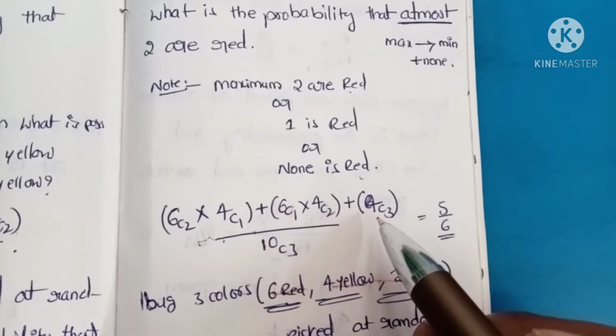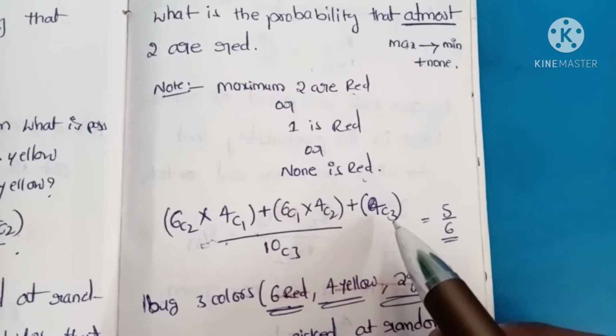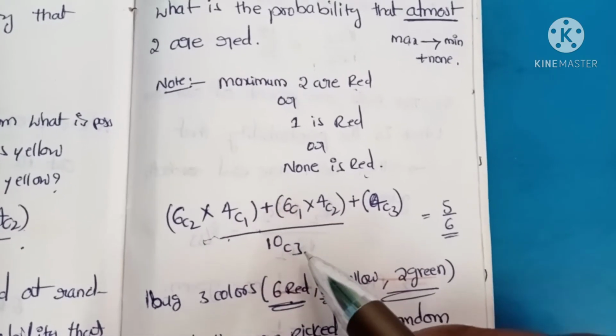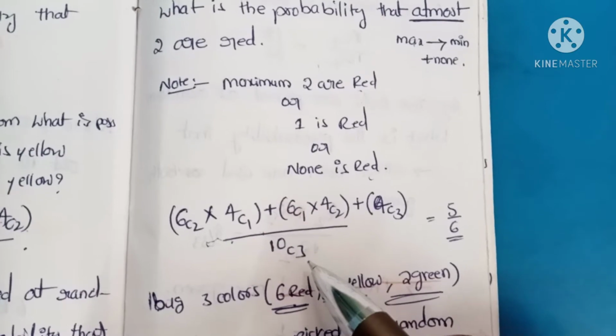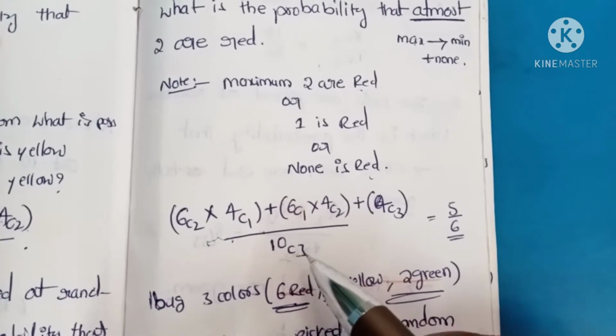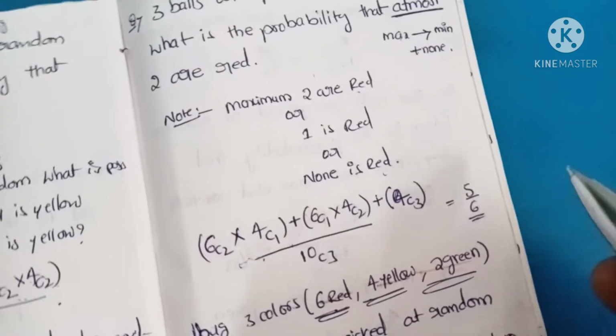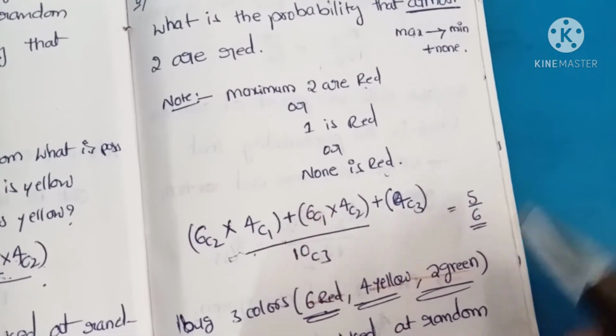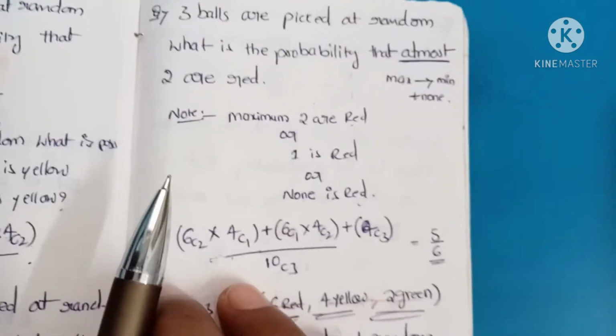We have red and yellow balls in the bag, right? So we need to get all their yellow balls, or 4C3, divided by total out of 10, we need to take 3 balls. That means the combination is 10C3. So finally, if we are solving this equation, our answer is 5/6.